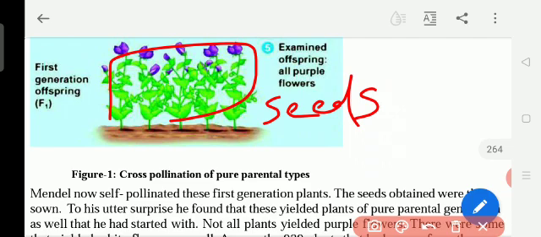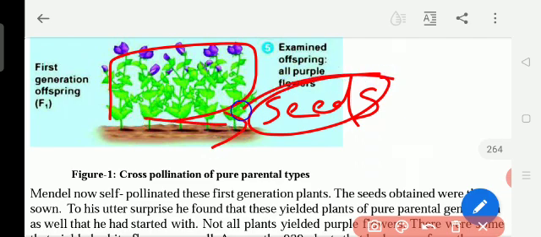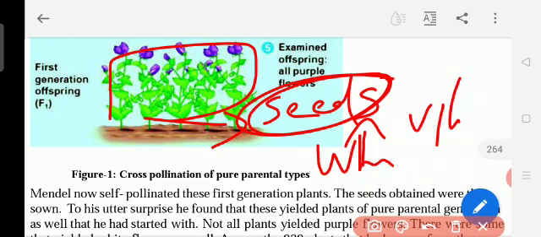So the seeds he got are the hybrid seeds. From the F1 generation he got seeds, and he planted these seeds in the earth. Again, to his surprise, he got white flower plants and also violet flower plants in the F2 generation.